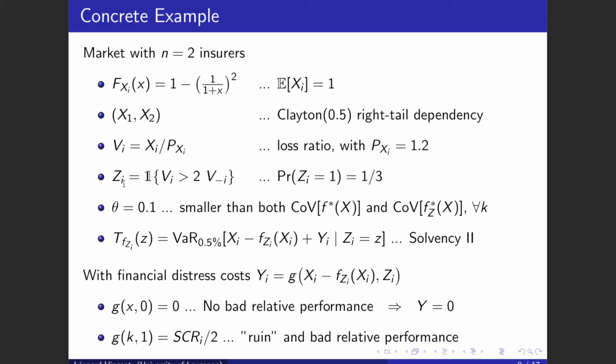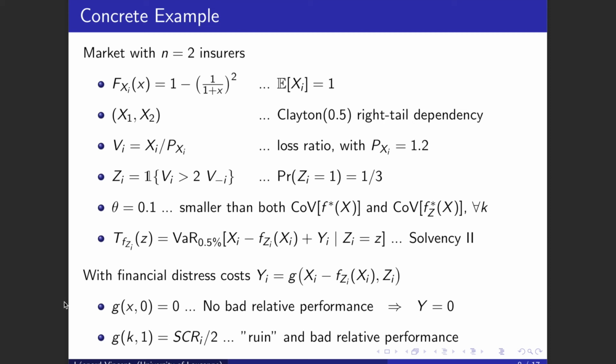The relative performance is defined as the indicator of that event, which means that for each insurer, if its loss ratio is greater than 2 times the loss ratio of its competitor, then it realizes a bad relative performance. And with the inputs we assume the above, the parameter theta in the premium principle is 10%, and the total risk is computed using the value at risk at 99.5%, as it would be under Solvency II regulation.